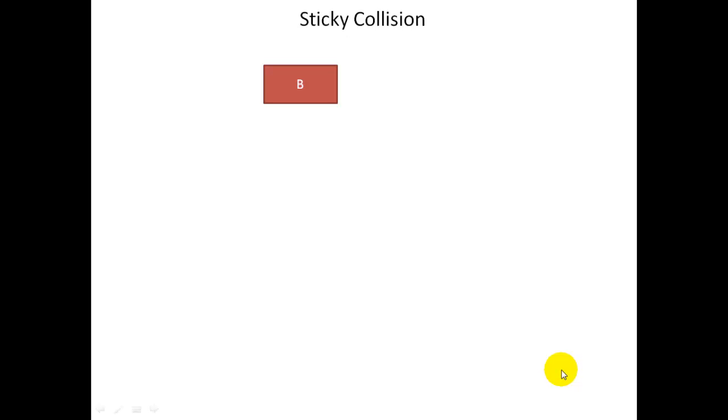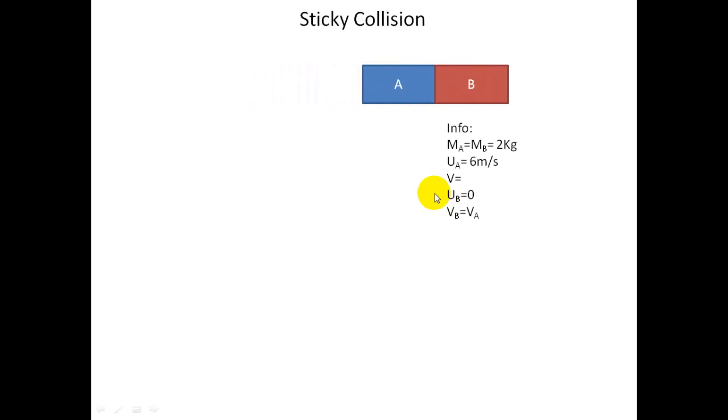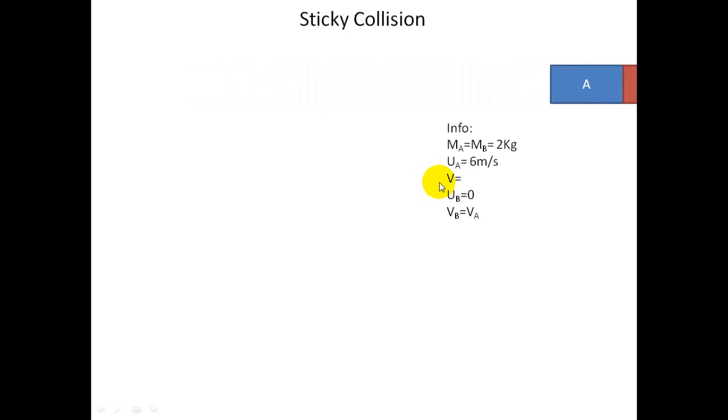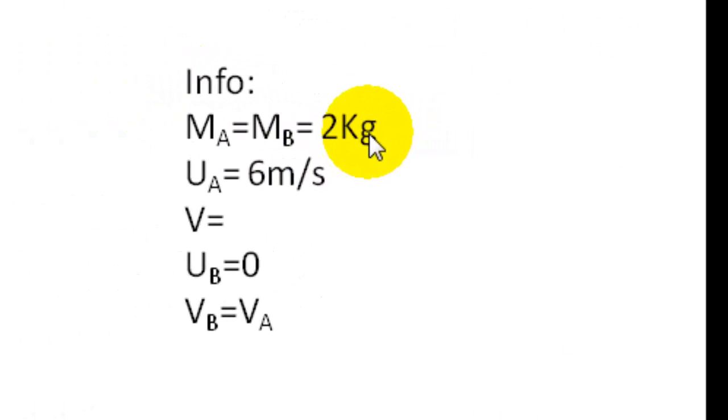Okay, let's look at some examples of collisions and how we can do the calculations with momentum. A sticky collision is when one body meets with another one and they stick together. Let's put some values in here. Let's say, for example, that the masses are equal.